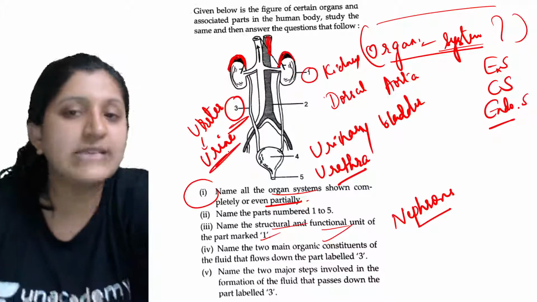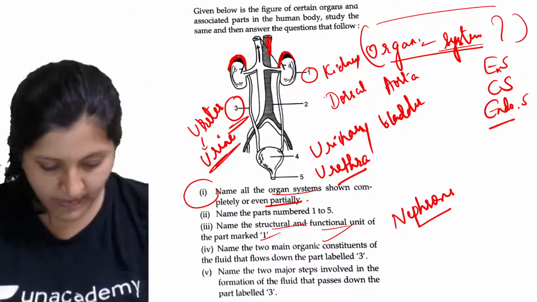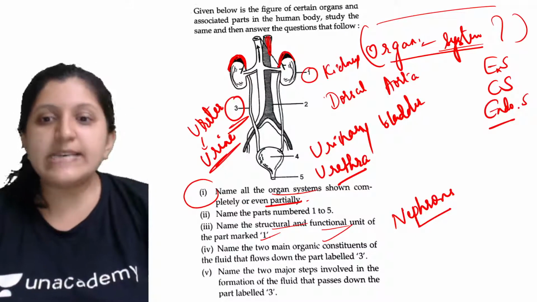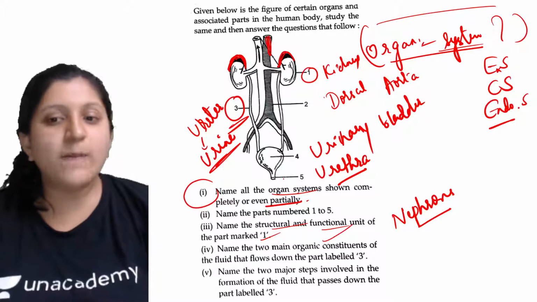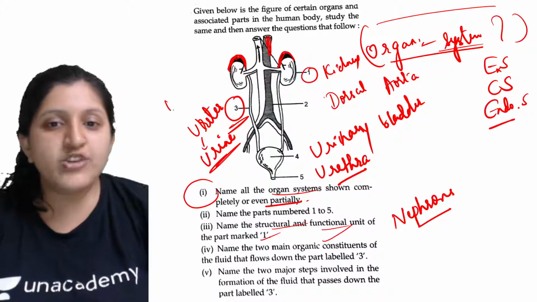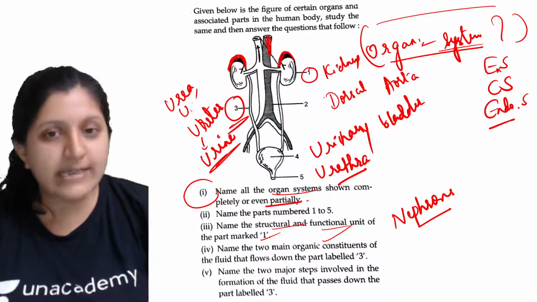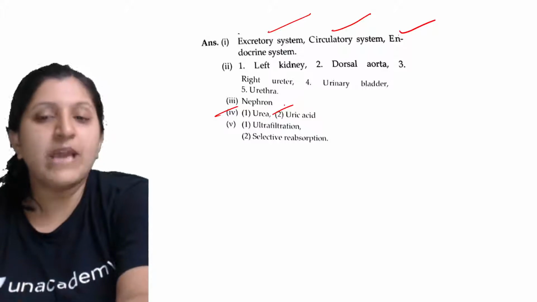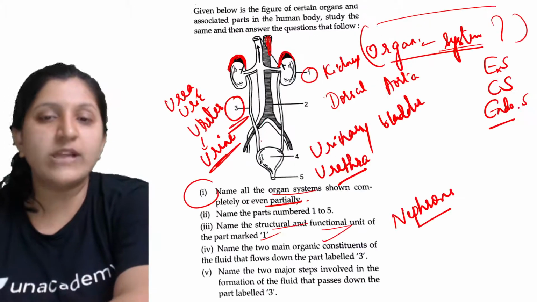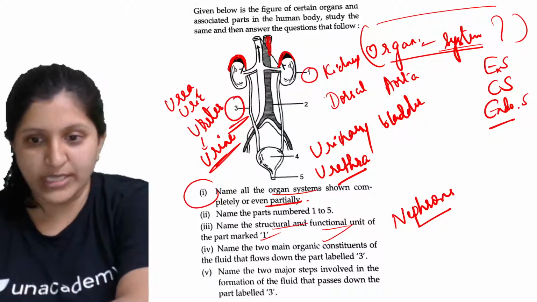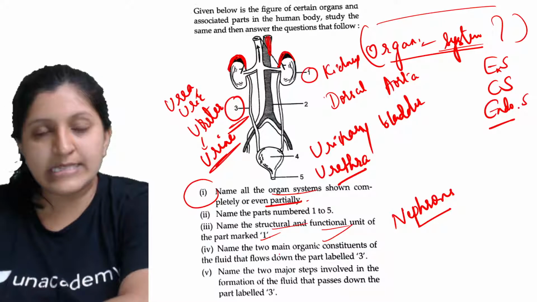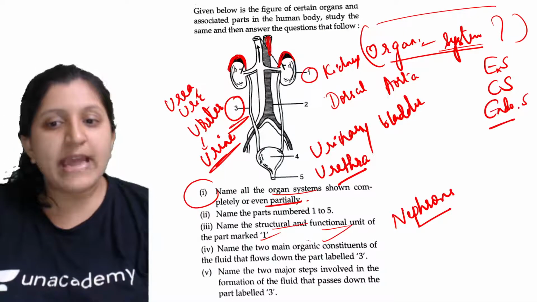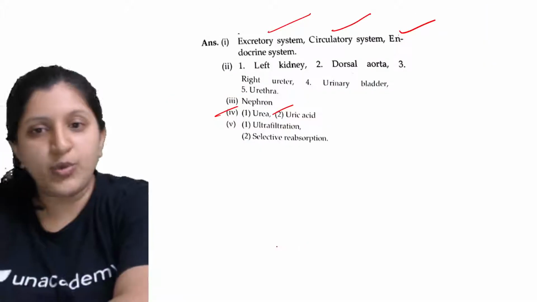Okay, and what exactly is present over here? Urea, excess amount of salt. Yes, since they are asking about the organic ones, you can in general write urea, and uric acid is there. So urea and uric acid, and there can be ammonia also. All these are organic ones, or we can say nitrogenous waste. Salt and vitamins we cannot consider, because they are mineral in nature. So for the organic ones they are asking, you can go with urea or uric acid.